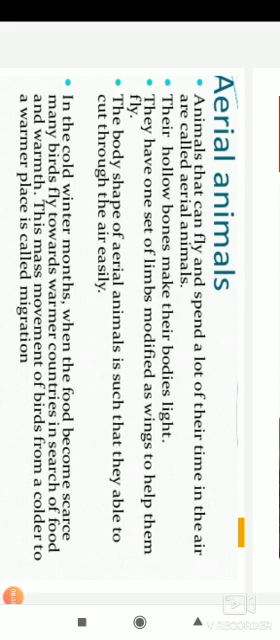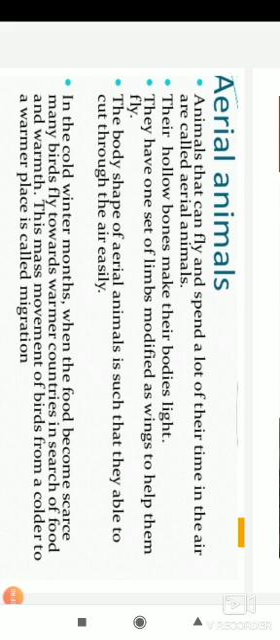Okay, and they have one set of limbs which is modified as wings. Okay, so they are able to fly. They are helpful for the flying process, right? Okay, all the birds come under this aerial animals category, children. Only the bat you have seen is a mammal, and it cannot fly. All the other birds are able to fly, right? That is why we can say all the birds come under this aerial animals category.